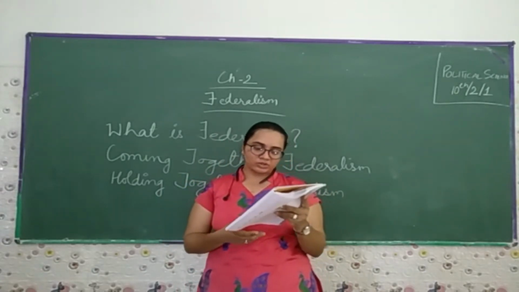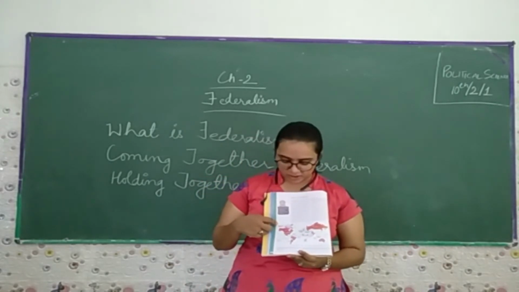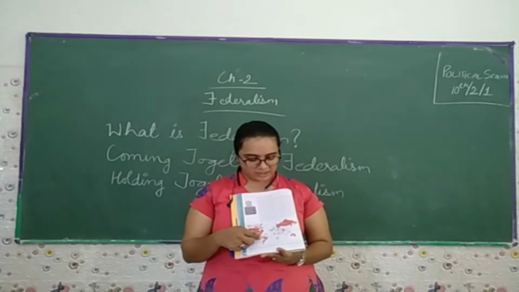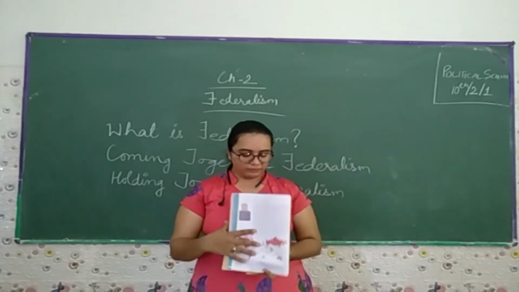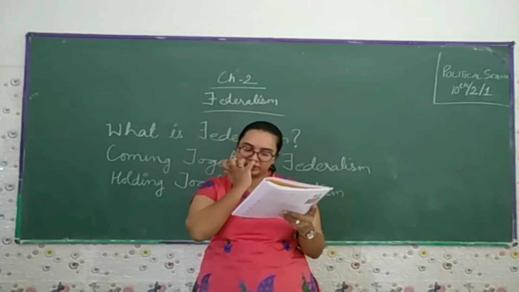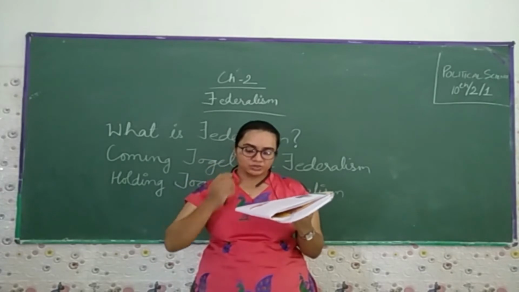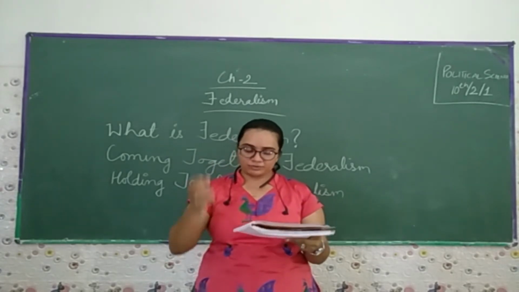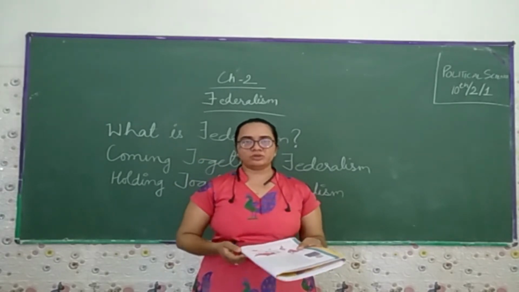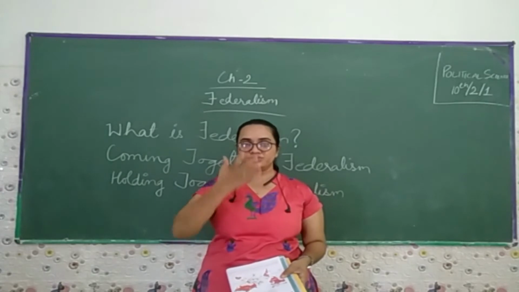Now we are going to see where there is a federal political system, which is maroon in color. We can find it in Canada, the United States of America, Brazil, Russia, Belgium, Spain, Australia, India, Pakistan, Nigeria and South Africa. So these are the countries where we find federal government.